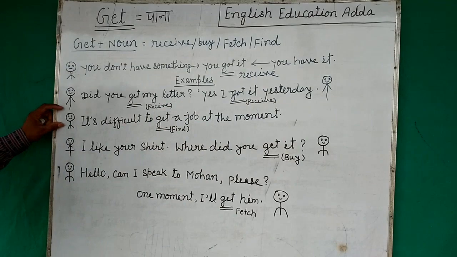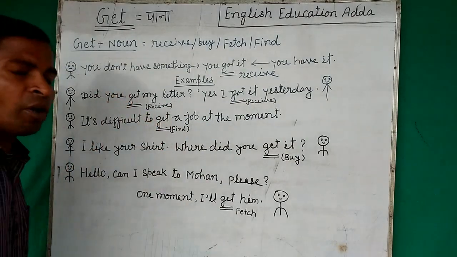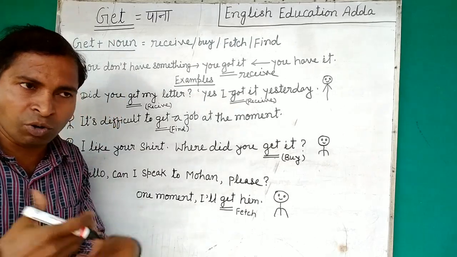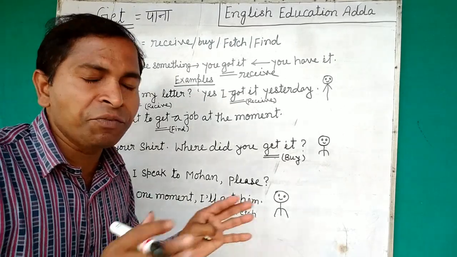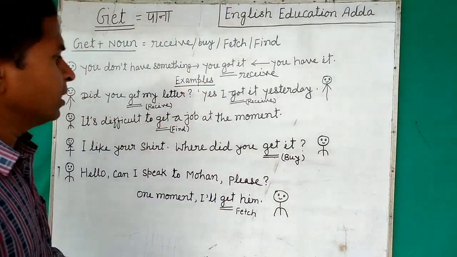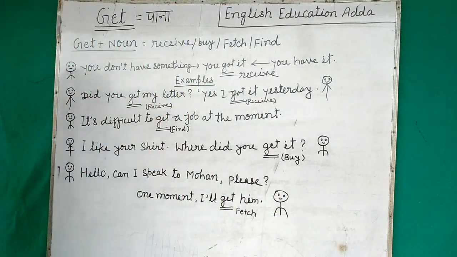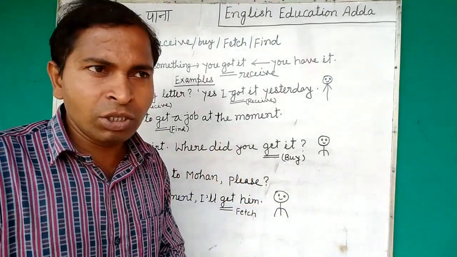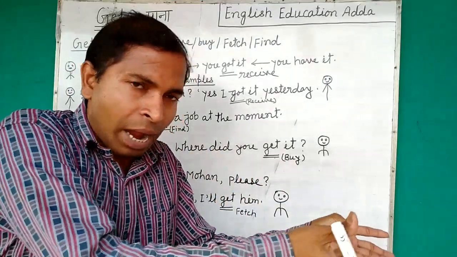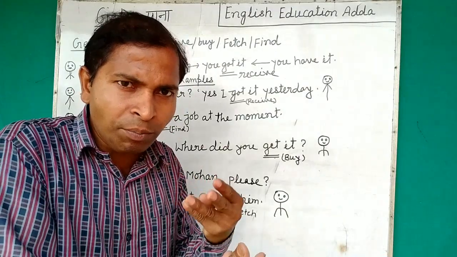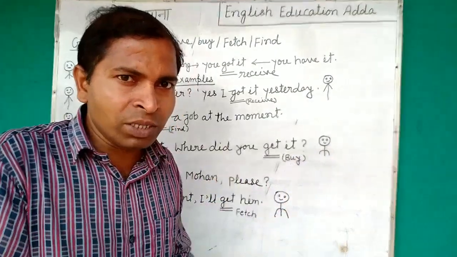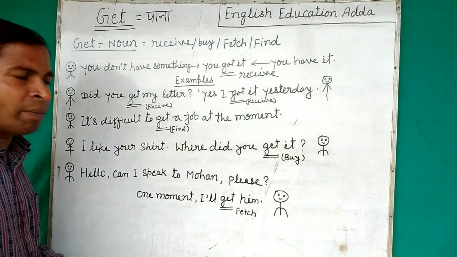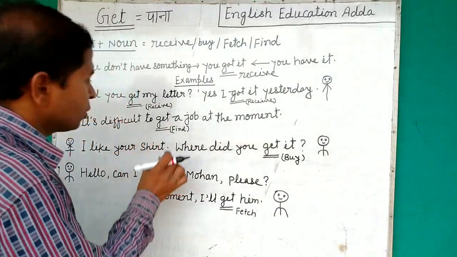Now this is another example. It's difficult to get a job at the moment. You are going to find a job, and you are not getting it. So you are saying it's very difficult to get a job at the moment, right? Now here you're using get in the sense of find. I will not get it at once because it's difficult. That's why I'm finding a job at the moment. That's why I'm saying it's difficult to get a job at the moment. So I showed the find.